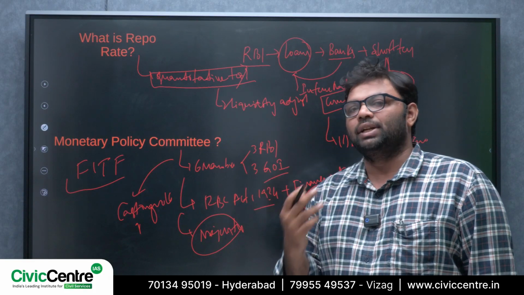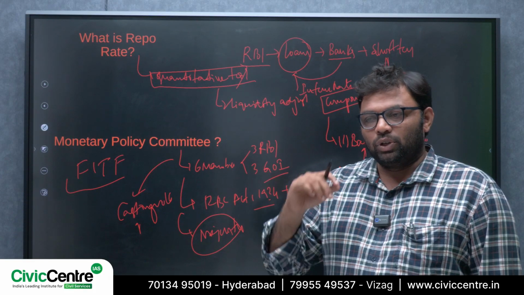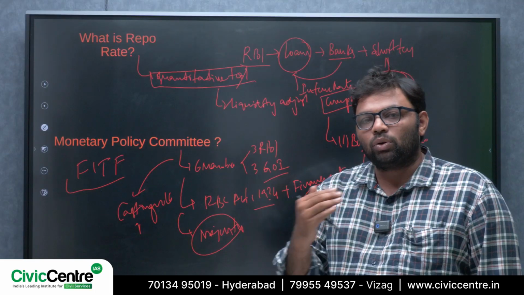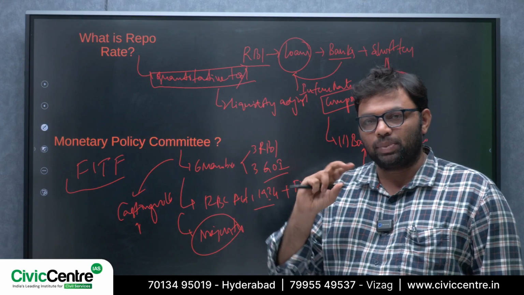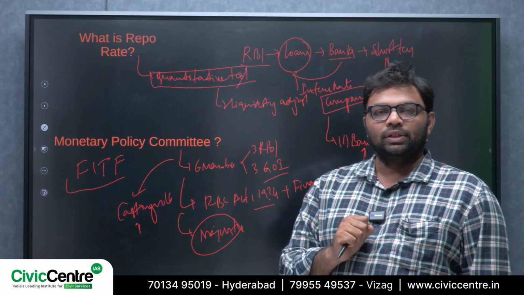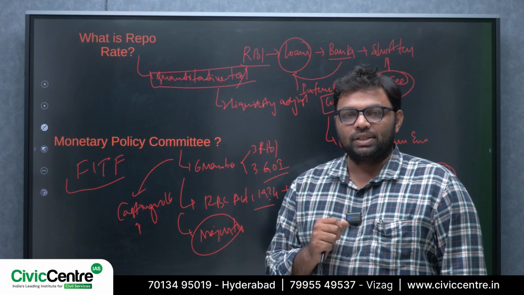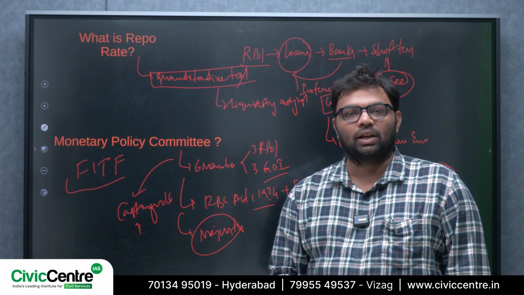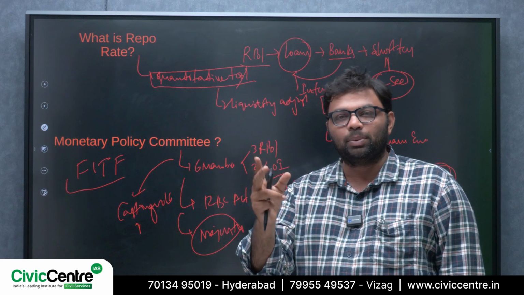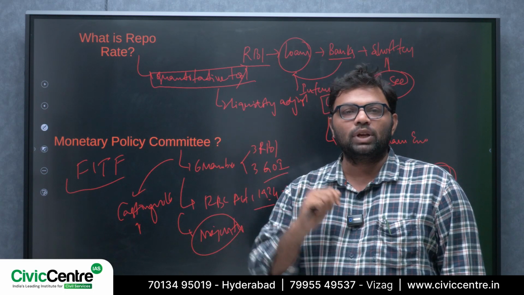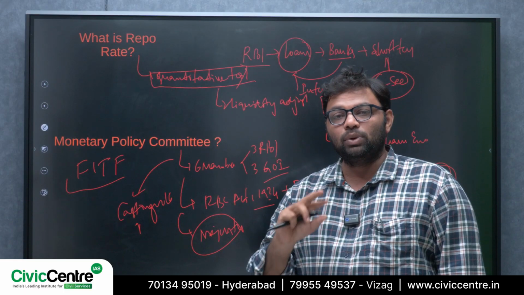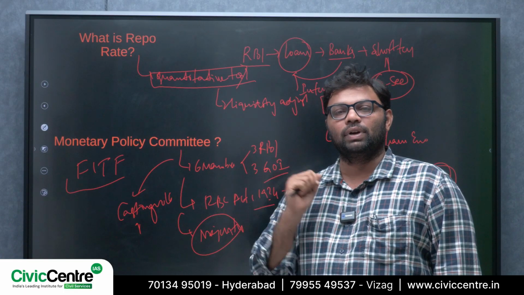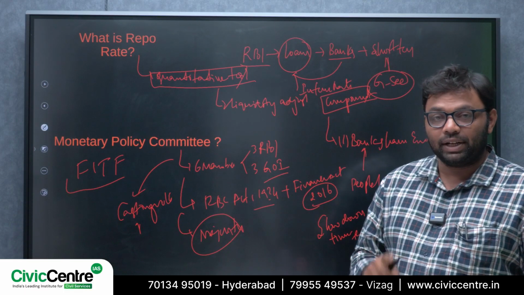So while taking decisions, whether on the repo rate, reverse repo rate, or requirements like CRR or SLR, you need to keep in mind that economic growth should be supported and your economy should be growing. That's why it is a flexible inflation targeting framework, called FITF.